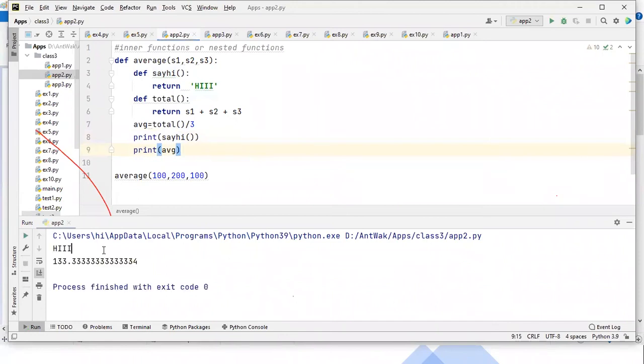You can see. Is your doubt still there, or are you clear? No, it's clear. Right. Okay then.